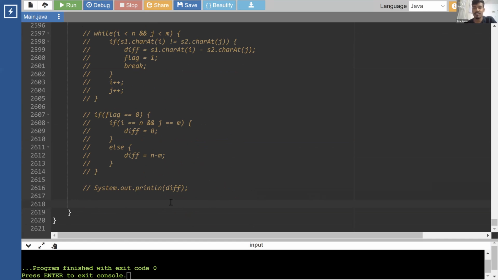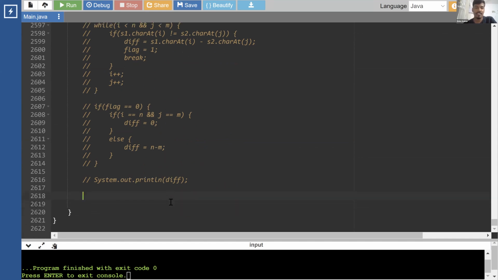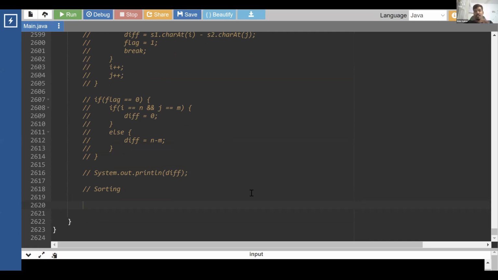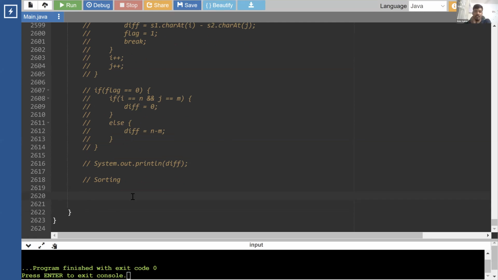Collections.sort. No, that is a different sorting algorithm. Okay, let's talk about sorting now. I'll give you one algorithm at least today. We have 20 minutes. I don't need more than that to give you one algorithm on sorting. Okay. I'll give you not bubble, selection. Okay, I'll give you selection sorting. Bubble would take a little bit of time to explain. Selection is easy.